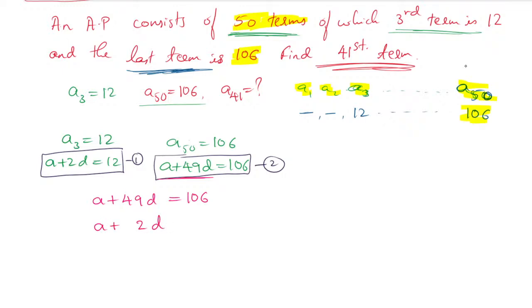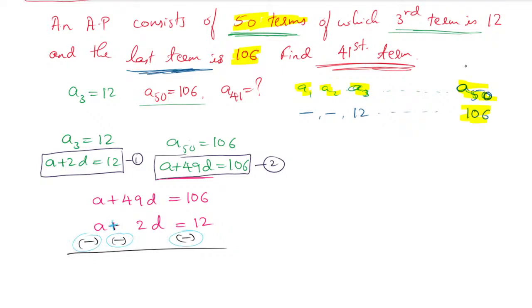You have become a master in this AP now, because you are giving the answer very quickly. All signs are positive here, so I made the second one negative. Don't consider the previous sign; you have to consider the new sign.